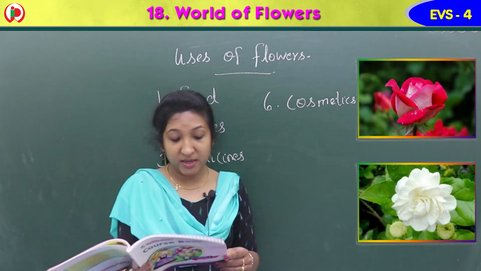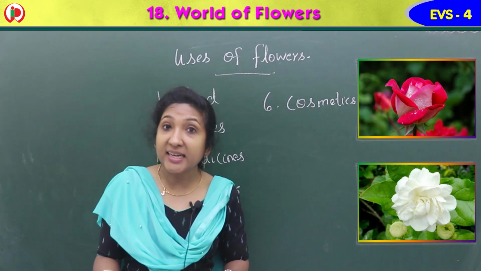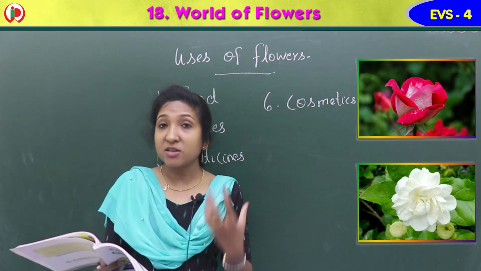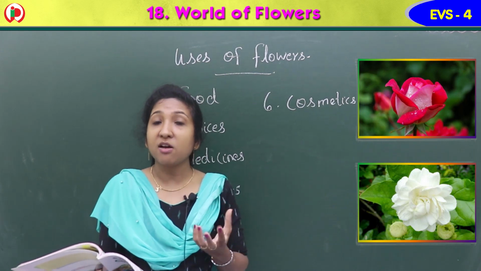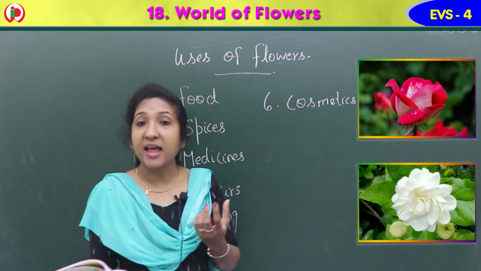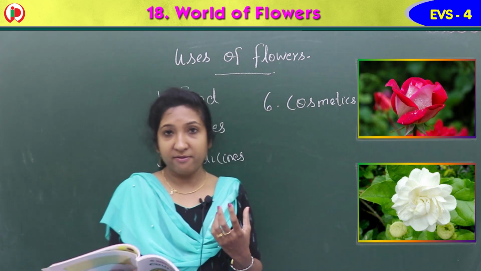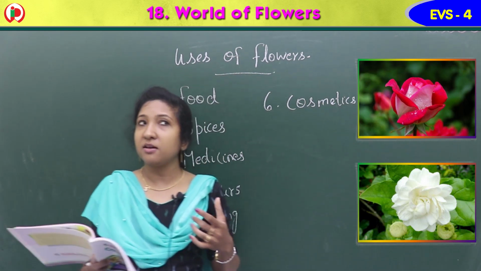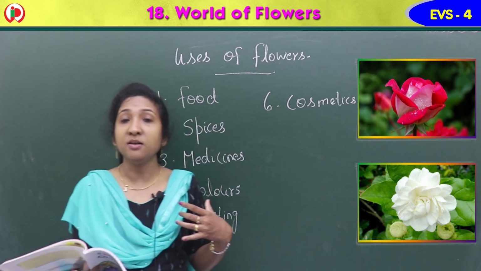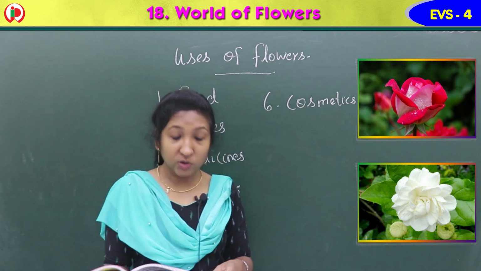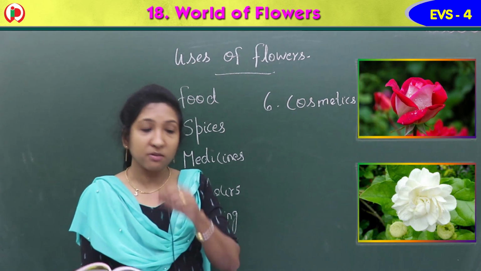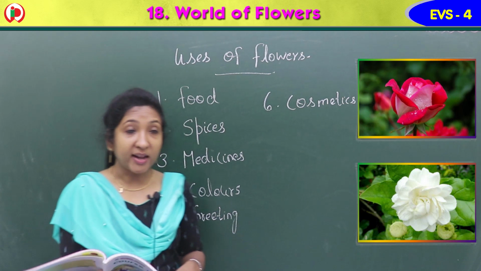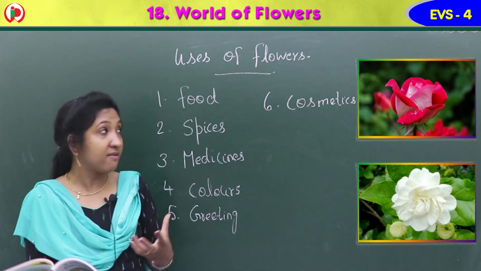Rose and jasmine are used most widely in these products, mainly in cosmetics and perfumes. We use rose flower and jasmine flower for the flavors, the smell we can feel when we put on scent or perfume. So these are the uses of flowers. What are the different uses of flowers?